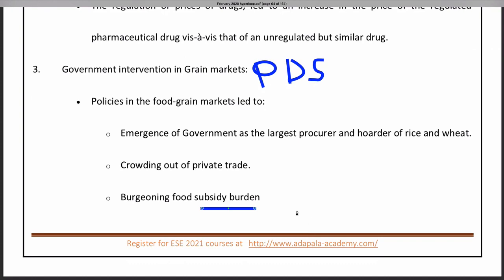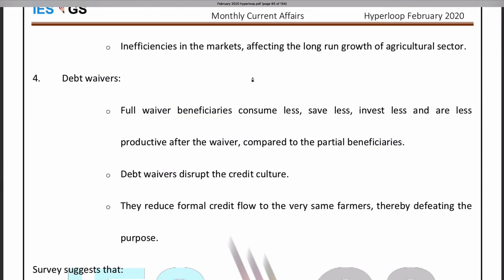So this is distorting the free market mechanism. Because of this, there is inefficiency in the agricultural market. So it is affecting the long-term growth of the agricultural sector. Still, farmers are remaining poor in the country. Right. Next is about debt waivers.